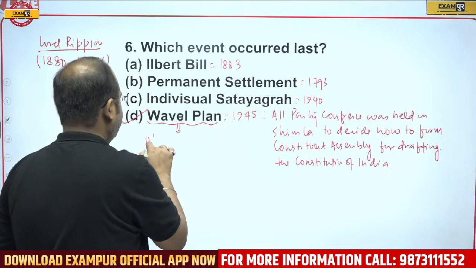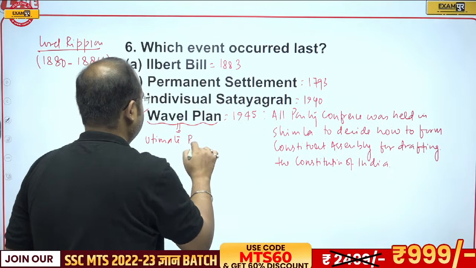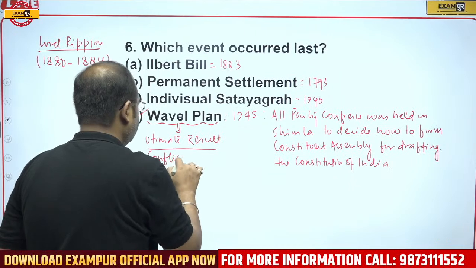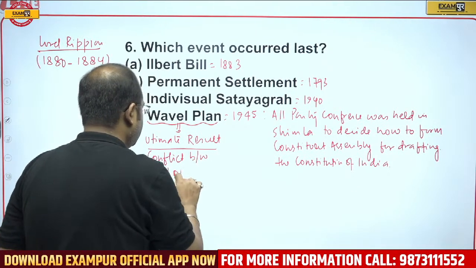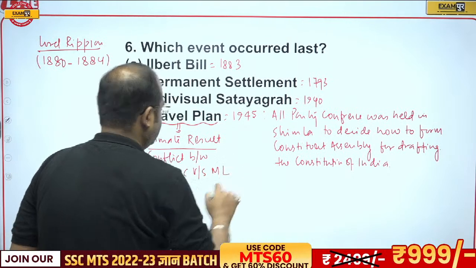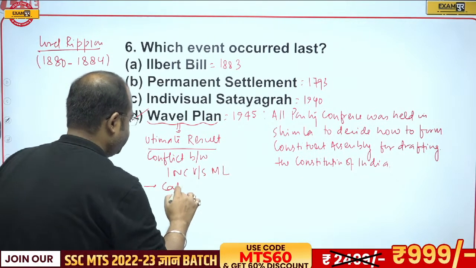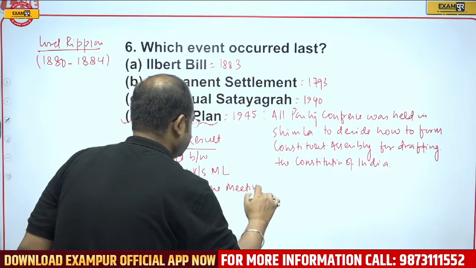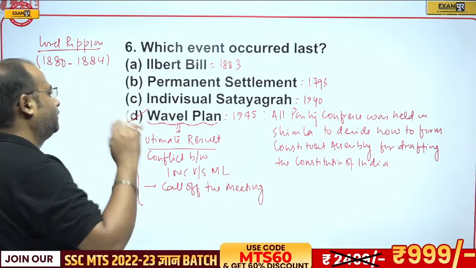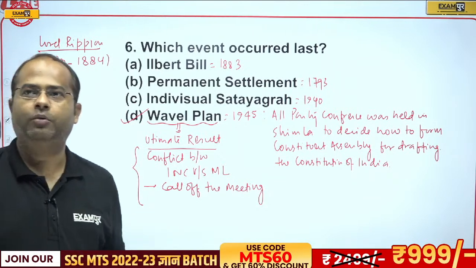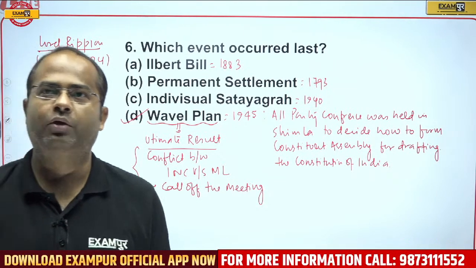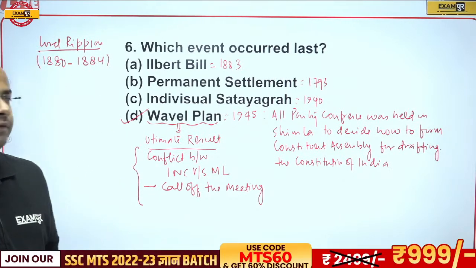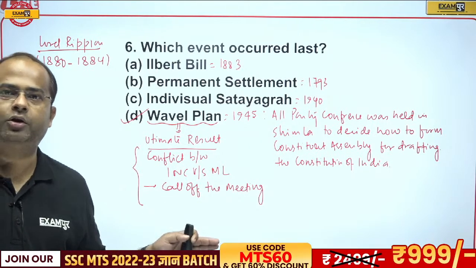And what was the ultimate result? That was the conflict between INC and the Muslim League, and Lord Wavell called off the meeting. So the correct answer will be option D, guys, that is Wavell Plan, in 1945. I hope, my dear students, it is clear to all of you what the Wavell Plan was and why it failed.